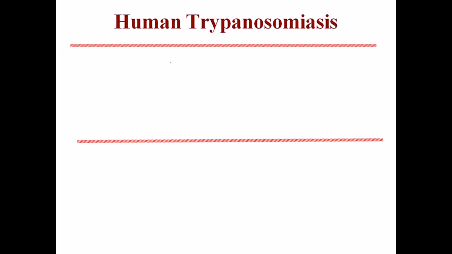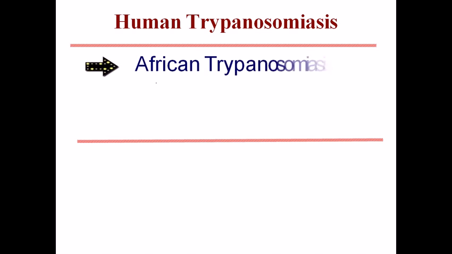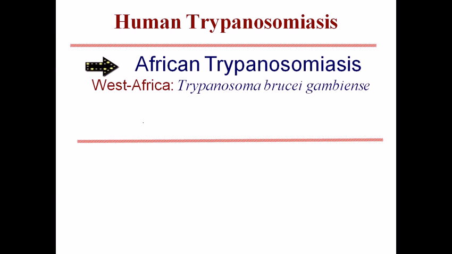The disease caused by trypanosoma can be divided into two different sections. One is called African sleeping sickness, and the second type of disease is called American sleeping sickness. So let's try to talk about it. It is African trypanosomiasis or African sleeping sickness, and in this case it actually started in West Africa by Trypanosoma gambiense or Trypanosoma brucei, and we already talked about that.